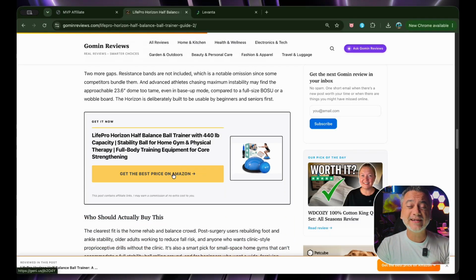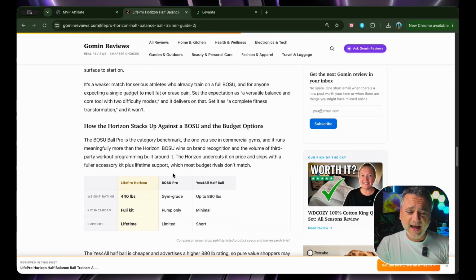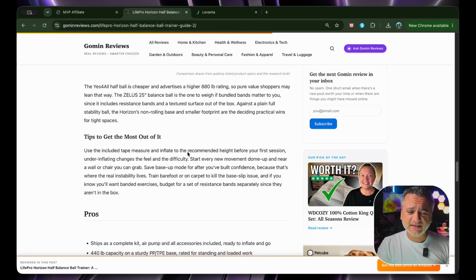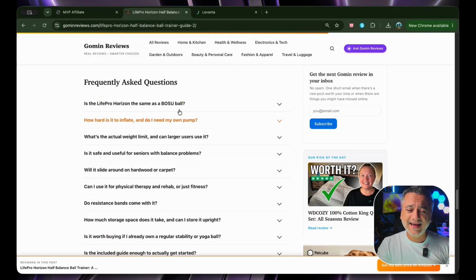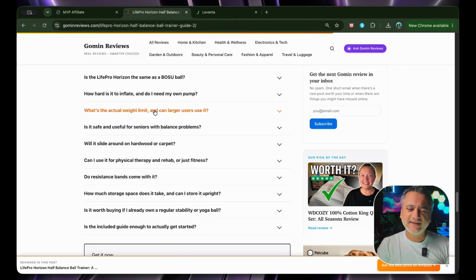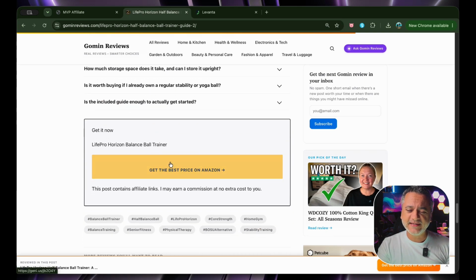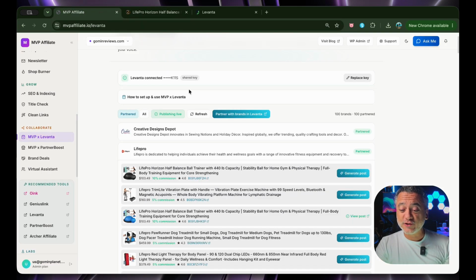You've got your Genius link already created. That is automatic. That was so fast. And then you've got all of those specs. Look at that, pros and cons again, and then your FAQ that's right here, and then another CTA at the bottom. I think this is so cool, and then of course you've got the view post right here. Super easy, that was so painless.